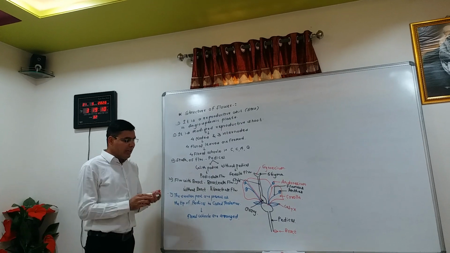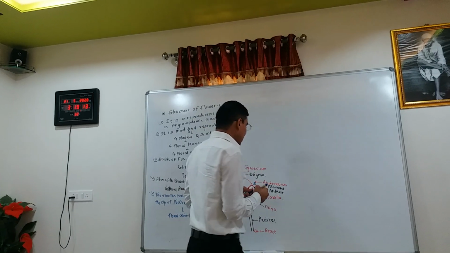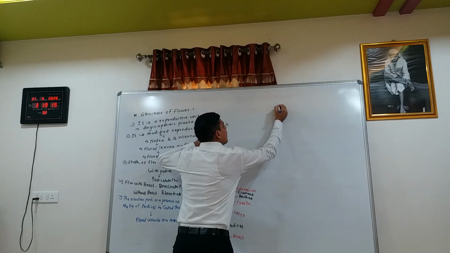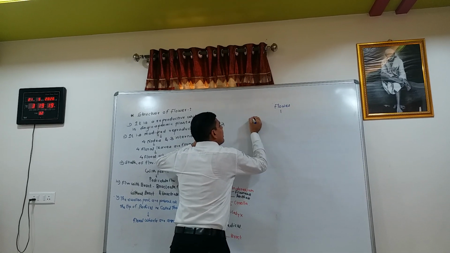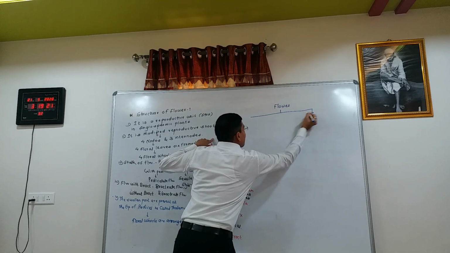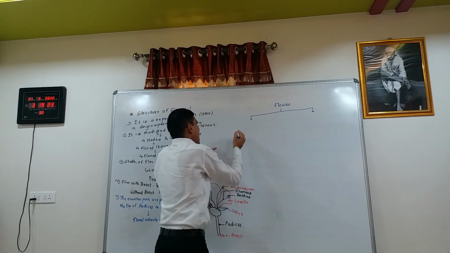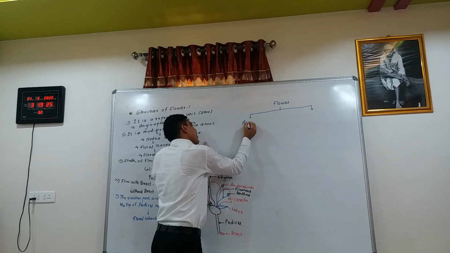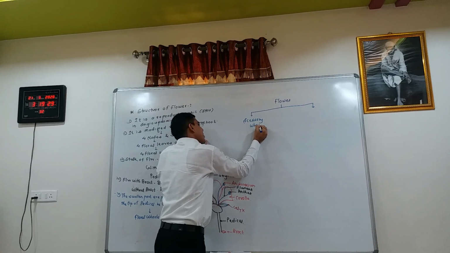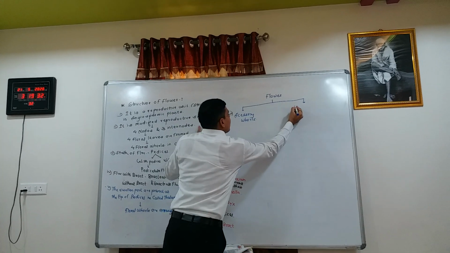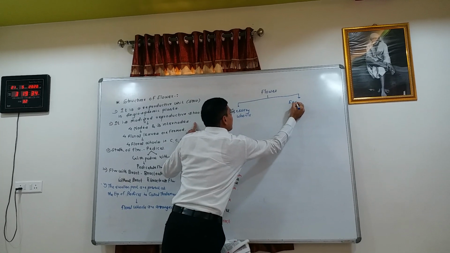Okay, so in a flower, two types of whorls are present, that is accessory whorls and essential whorls.